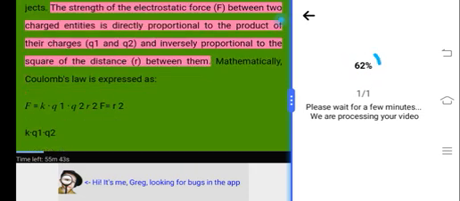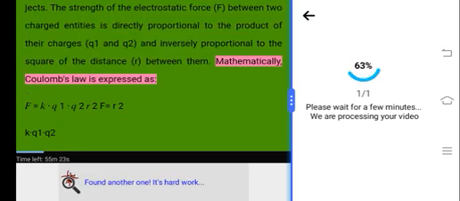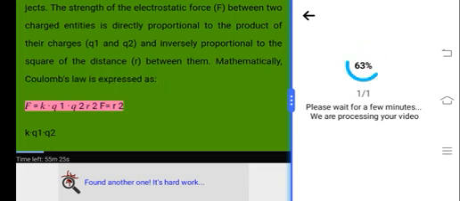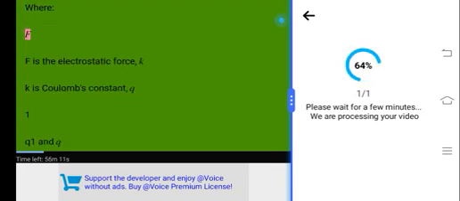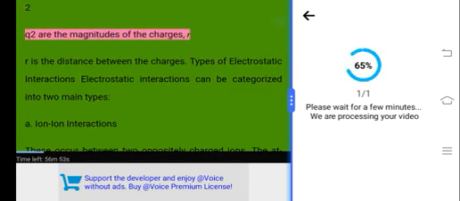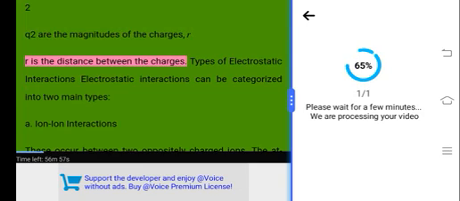The strength of the electrostatic force F between two charged entities is directly proportional to the product of their charges Q1 and Q2, and inversely proportional to the square of the distance r between them. Mathematically, Coulomb's law is expressed as F equals K times Q1 times Q2 divided by r squared, where F is the electrostatic force, K is Coulomb's constant, Q1 and Q2 are the magnitudes of the charges, and r is the distance between the charges.